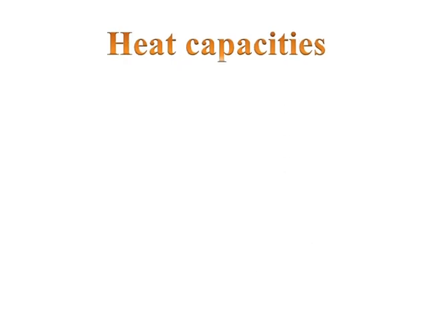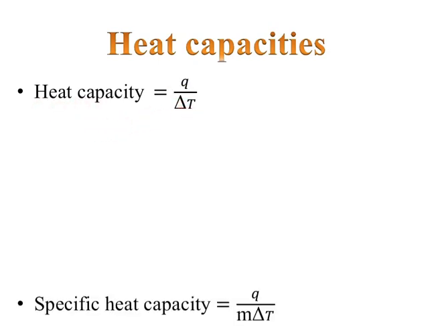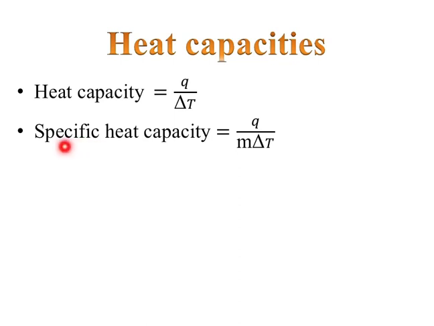Then coming to heat capacity. Heat capacity is nothing but the energy required to raise the temperature of a substance by 1 degree. For water it is 14.5 to 15.5 degrees Celsius. Heat capacity is the common term, that is Q by del T. Specific heat capacity is more specific: the energy required to raise 1 gram, or a particular mass, by 1 degree Celsius. That is specific heat capacity, Q by M into del T.